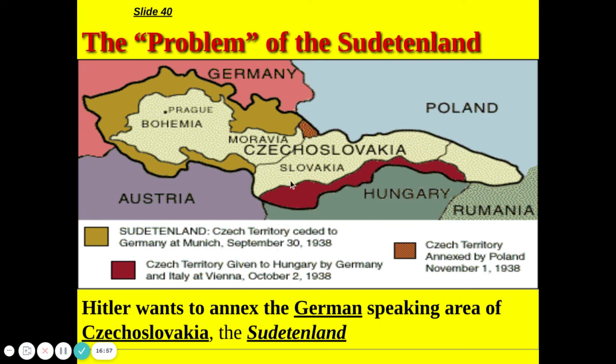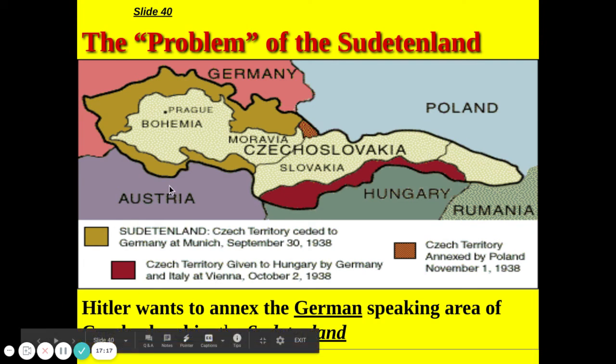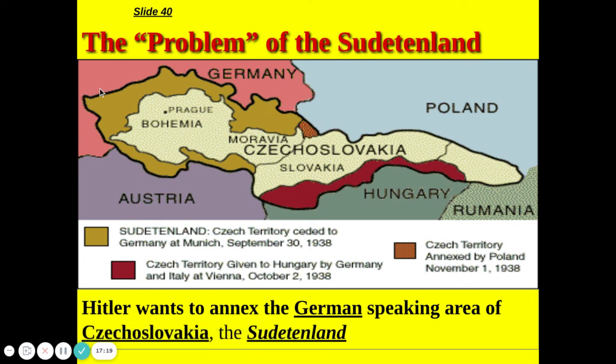All right, so we've got the Sudetenland, which is the brown portion. Czech territory that was given to Hungary by Germany and Italy in 1938. And then we have the Czech territory that was taken over by Poland. Okay, so we see this area is here. So again, Germany's taking over that brown area.